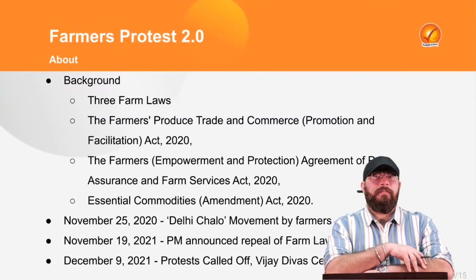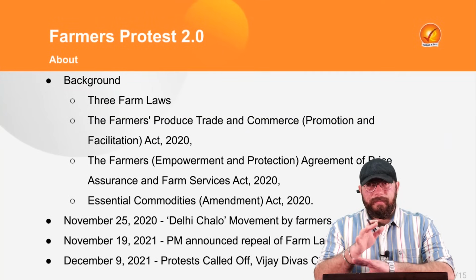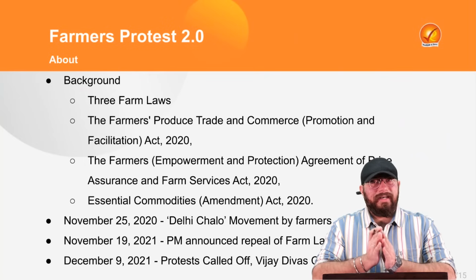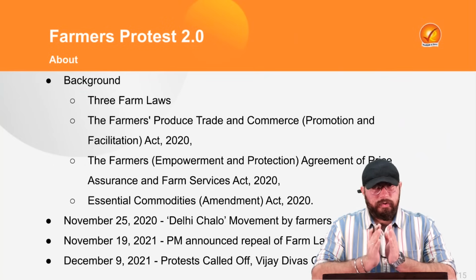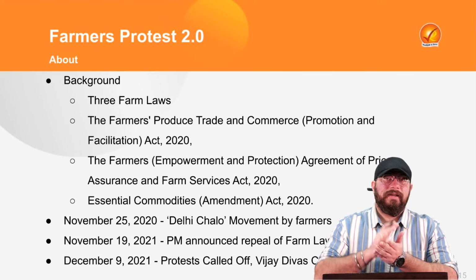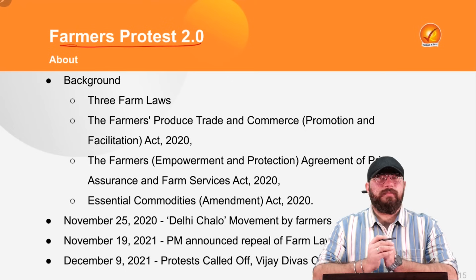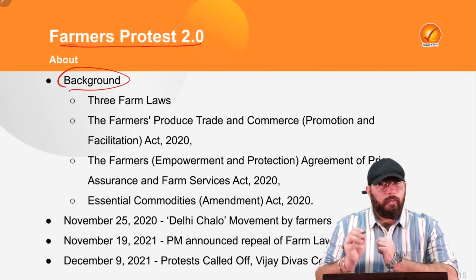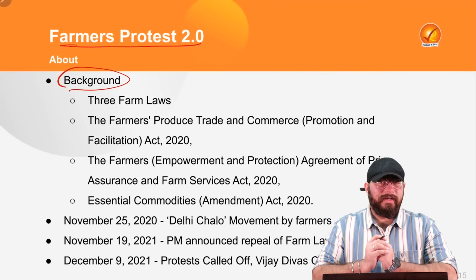Coming on to the protest. Many of you students might be in colleges or in schools or might be very small when the 2020 Farmers' Protests happened. So the 2020 Farmers' Protest took place in India. Now let us understand the background and the genesis of it. Then only we'll be able to understand Farmers' Protest 2.0. So first, coming on to the background. What happened in September of 2020?